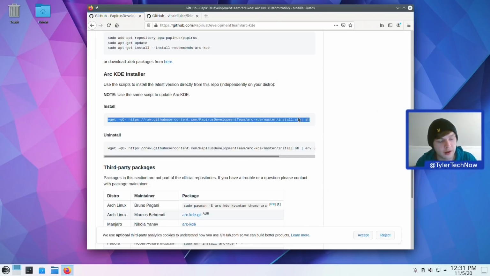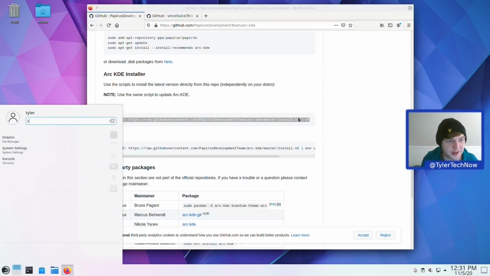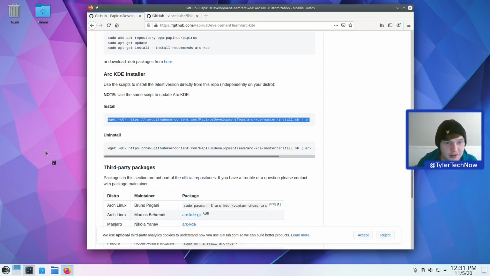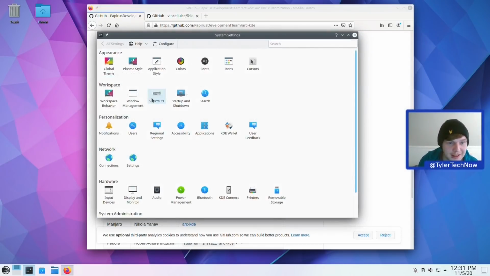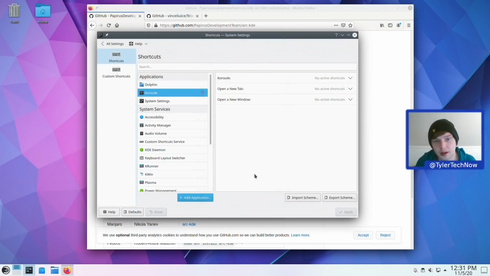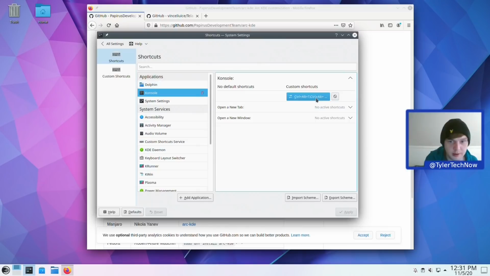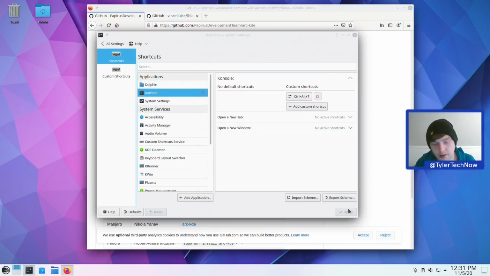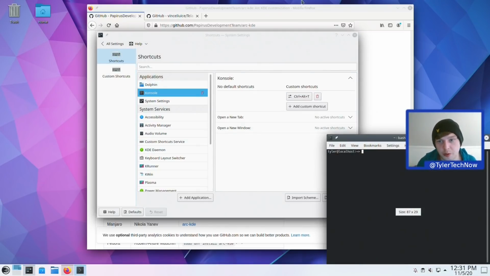So we're going to go ahead and open up a terminal, but before we do that, and to save me a whole lot of time, we're going to add the shortcut for console in our shortcut keys. So let's add an application, console, and where are we? So console, active shortcut, Control-Alt-T, and apply. So now we should just be able to summon our terminal like so.